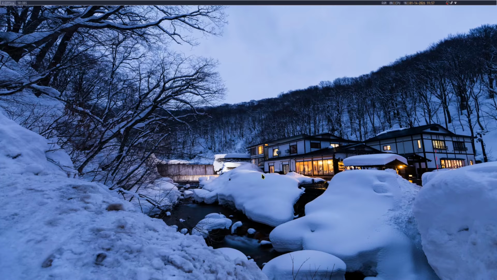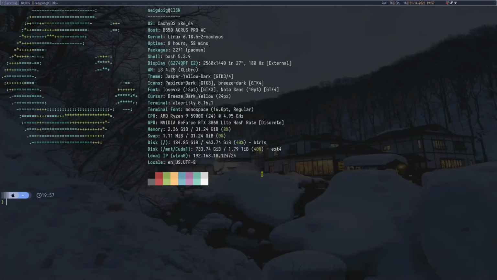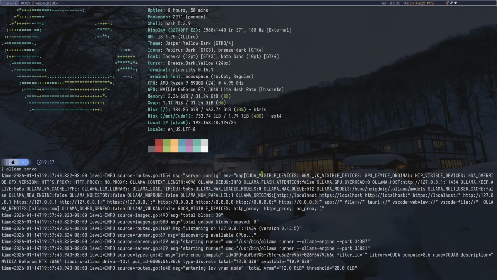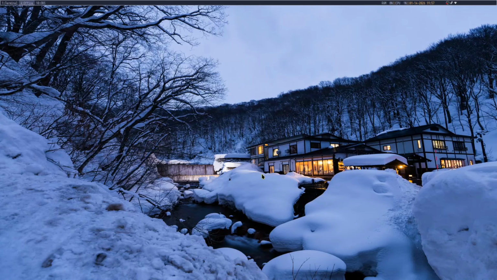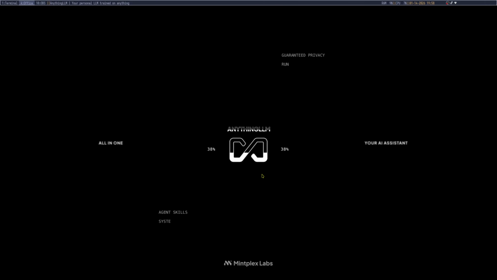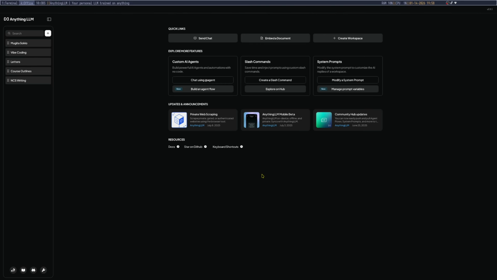So, if you want to use an Ollama front end that does not require something like Open WebUI, well, let's do Ollama Serve. Now, you may be wondering if I will end up doing something like the command line interface. Not at all. There is a competitor to OpenWebUI. It's called AnythingLLM, which is essentially an Ollama front end, but it can be a front end for many different services, including but not limited to ChatGPT, of which I refuse to use.